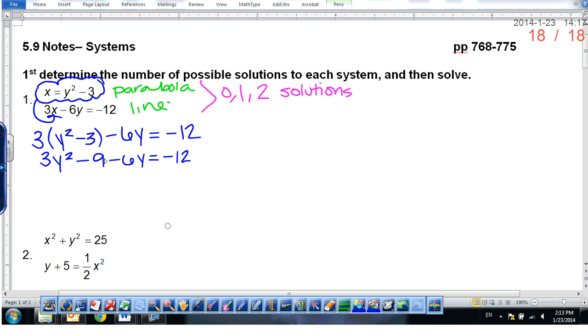Okay, actually, this is a quadratic. So what do we like to get it set equal to? 0. So I'm going to add 12 and rearrange this. All right, this is 3y squared minus 6y plus 3. Now when we solve the quadratic, the first thing we always look to see is if we can pull out a GCF. Can we pull out a GCF here? Yeah, so I'm going to pull out my 3. I'm going to have y squared minus 2y plus 1.